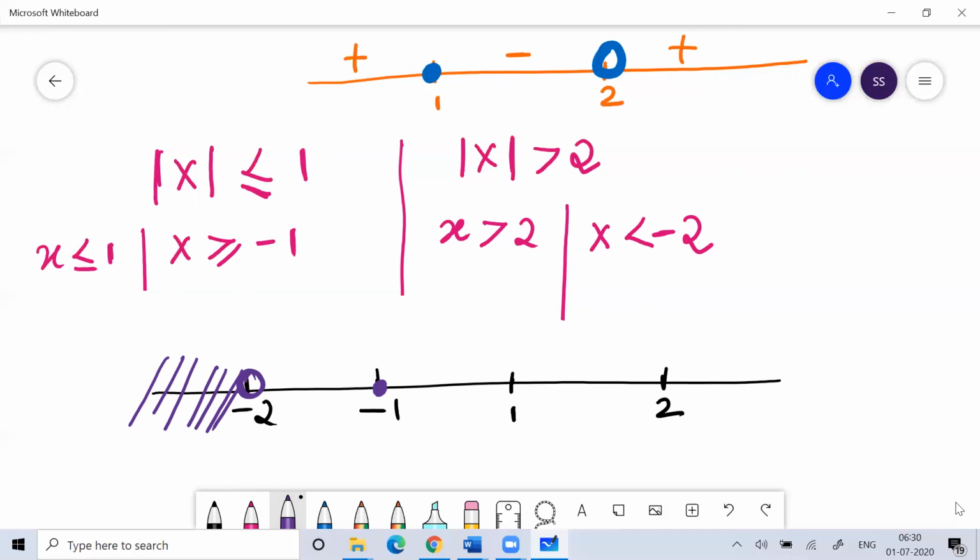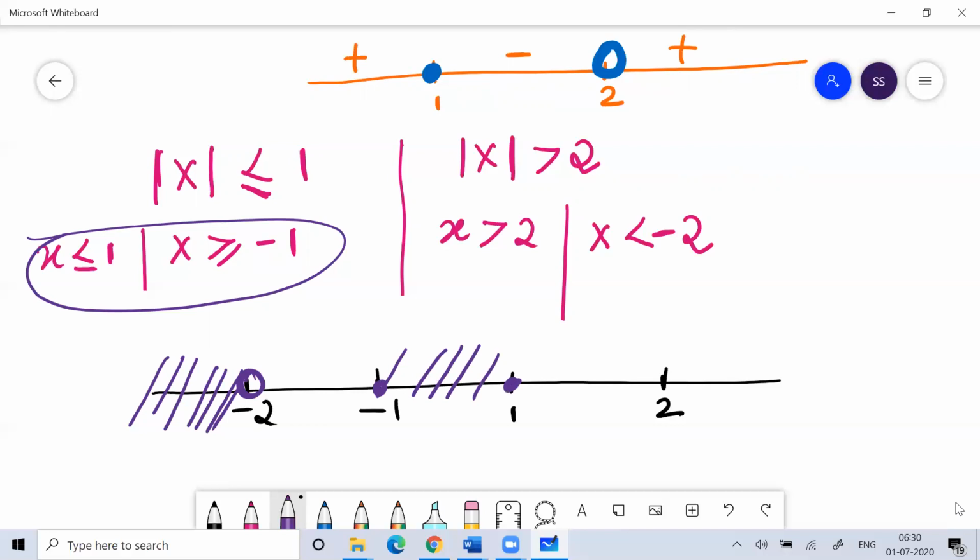So the x value should be greater than or equal to -1, and x value should be less than or equal to 1. You can see this. So this value, this both acceptable. Similarly, the x value should be greater than 2.